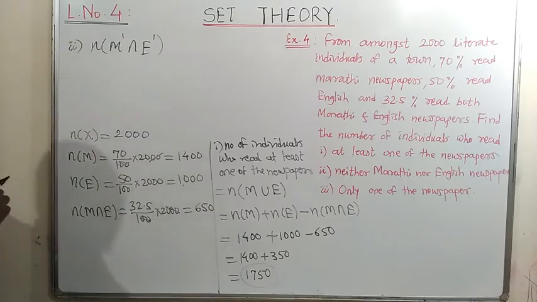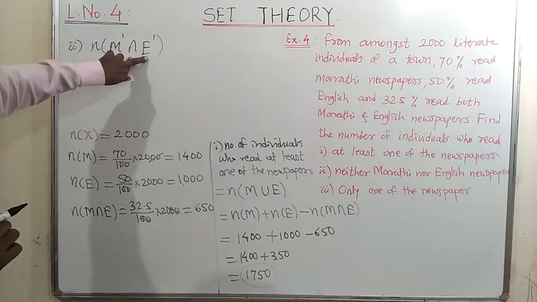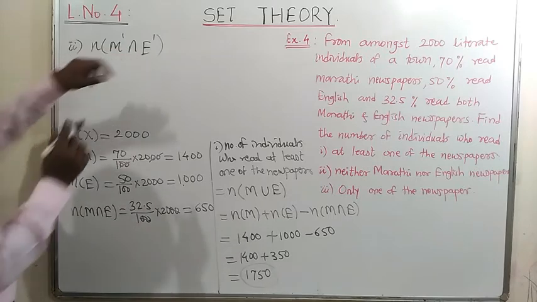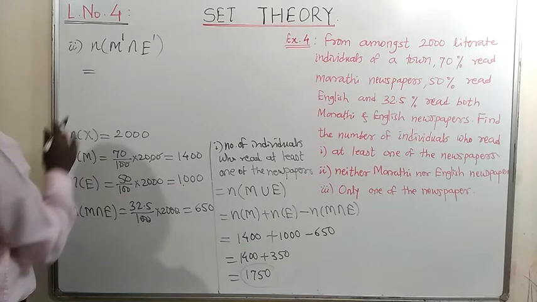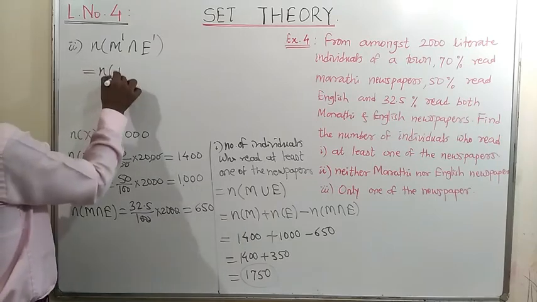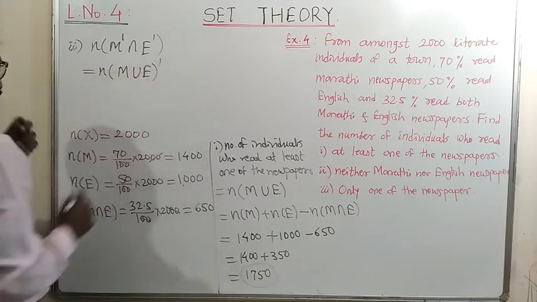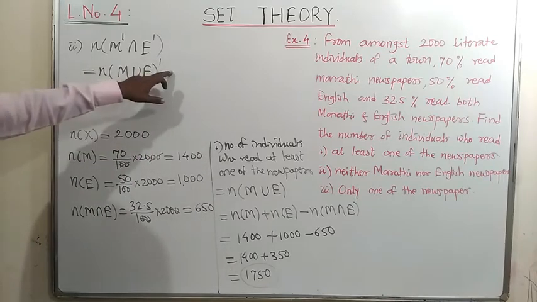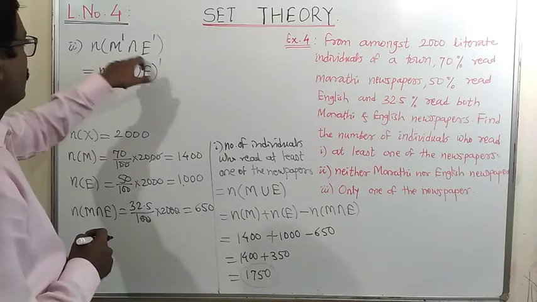These are the people who read neither Marathi nor English. M dash intersection E dash, that is for neither one. So it is equal to the number of elements in complement of M union E, because by De Morgan's law, the complement of a union is the intersection of the complements.